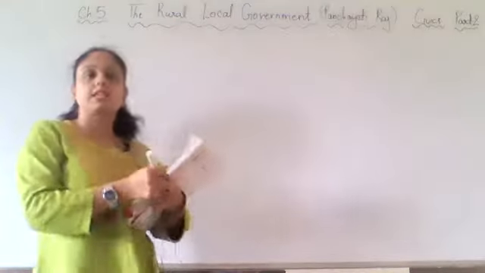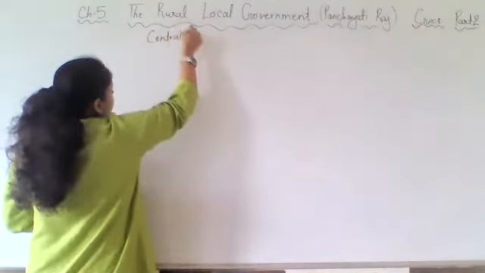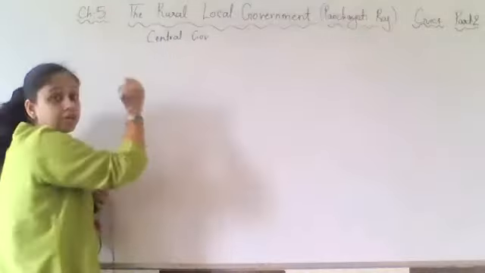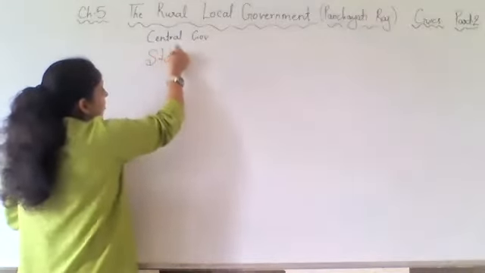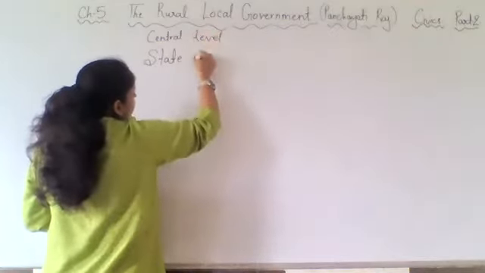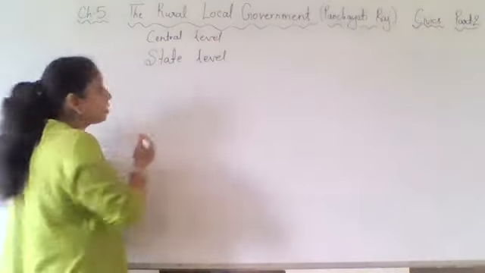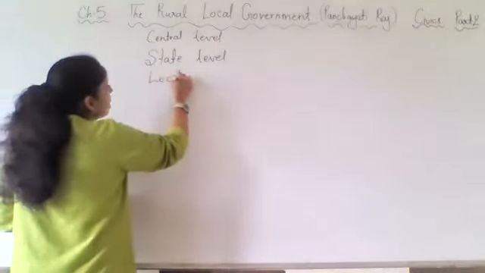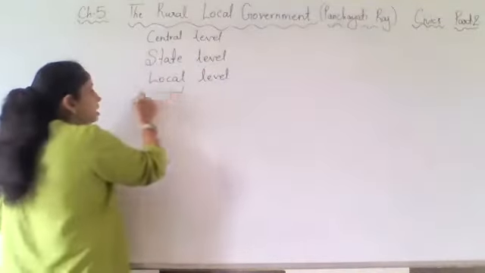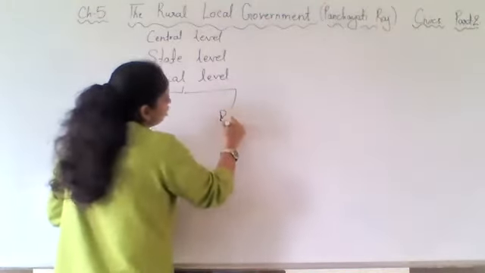So we were discussing that we have the government on 3 levels: the central government, then the government on state level, and after this on local level. In local level, it is divided into urban and rural.